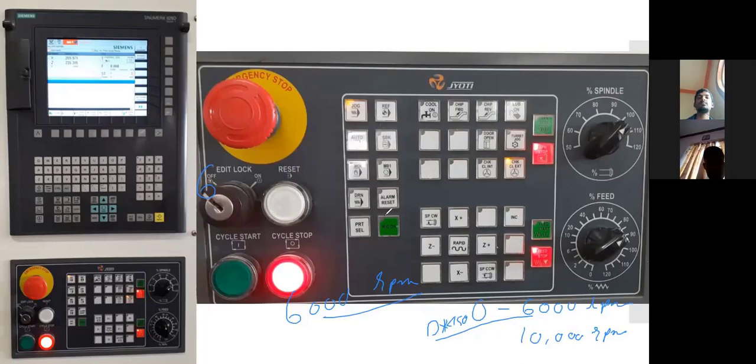No, jog mode does not provide good accuracy, but it is used just to take the work offset, to lift up the tool once the program has been done, and to move X and Z to take the offset. We will explain later how to take the offset, but right now just understand that jog mode is nothing but a totally manual mode.